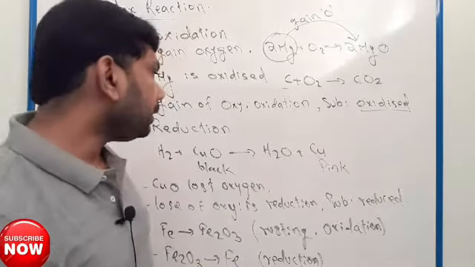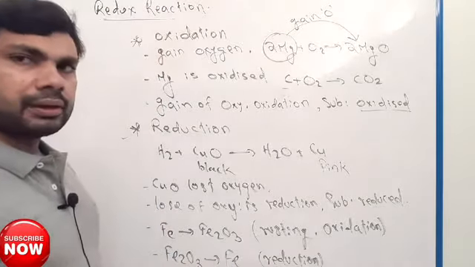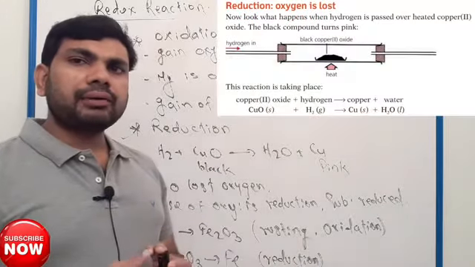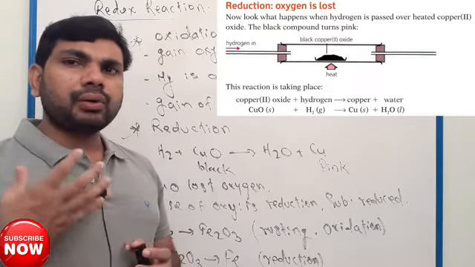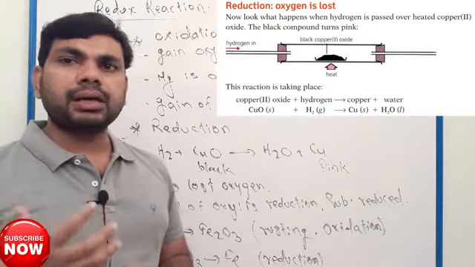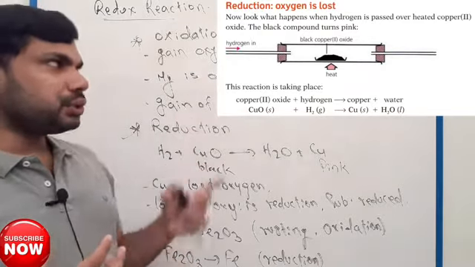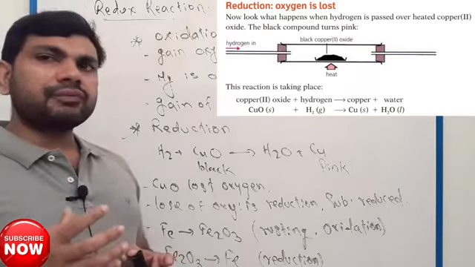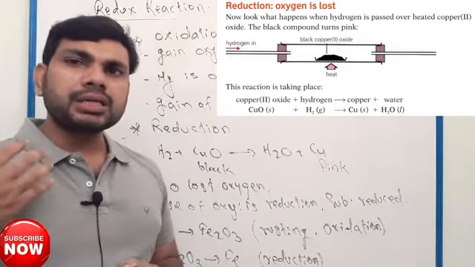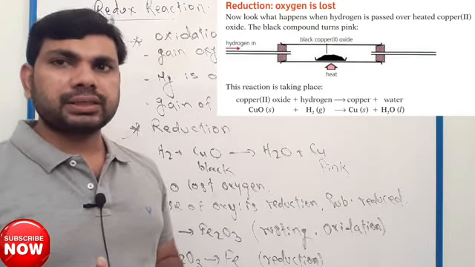Next we have to discuss reduction. See here in this figure you have copper oxide. Copper oxide is black in color. Copper oxide is heated in a tube, and after strong heating, hydrogen gas is passed through the hot copper oxide.